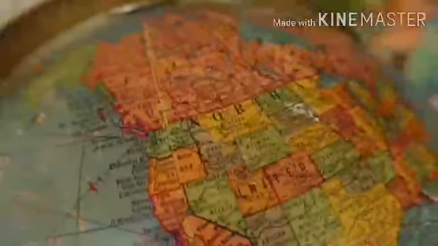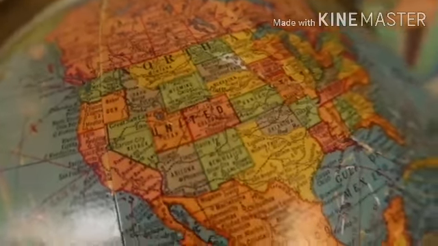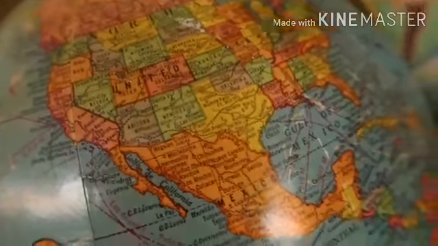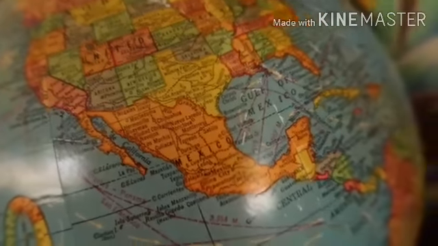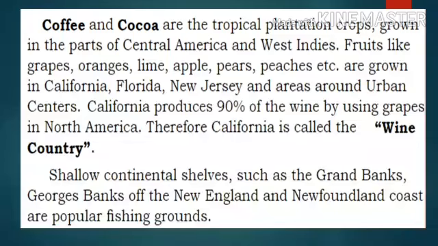In California, lots of grapes are grown. That's why California produces 90% of the wine using grapes, and so it is called the wine country. Remember students, Cuba is called the sugar bowl of the world and California is called the wine country.